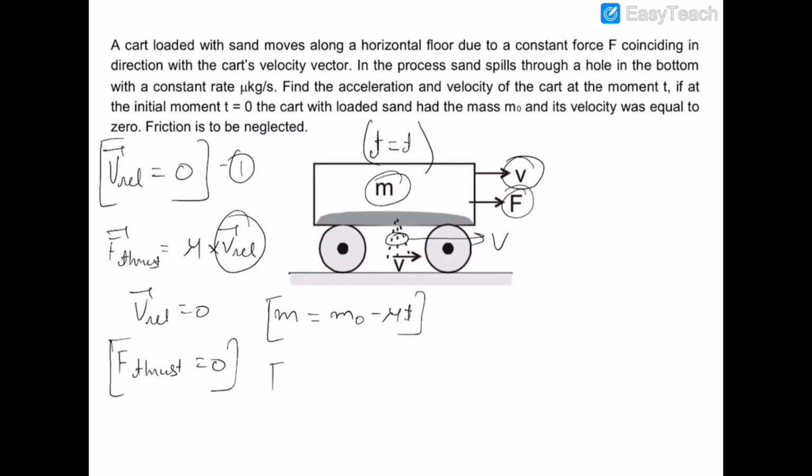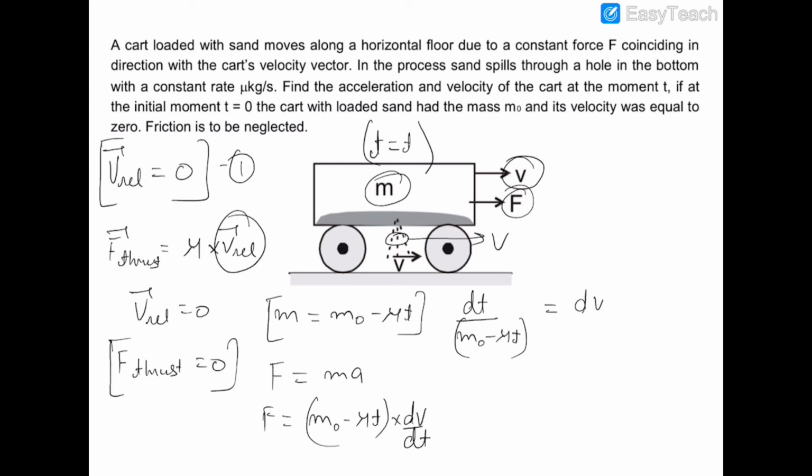So writing the equation of Newton's law, F is equal to ma. So F, which is a constant force, will be equal to (m naught minus mu t) into acceleration, and acceleration is dv upon dt. Now we can rearrange this equation and write that dt upon (m naught minus mu t) is equal to dv upon F.